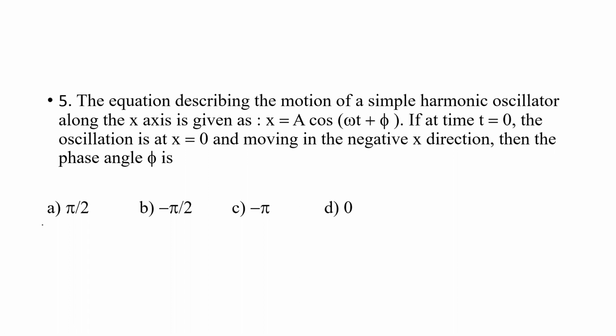If at time t equal to 0 the oscillator is at x equal to 0 and moving in the negative x direction, then the phase angle phi is given by,